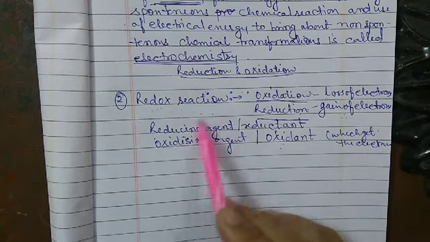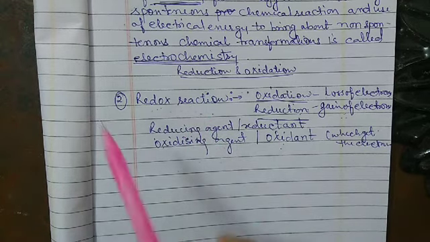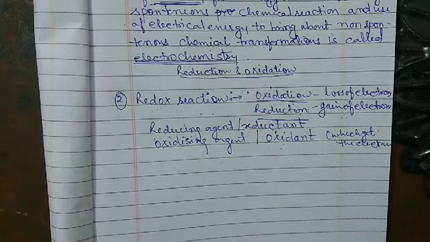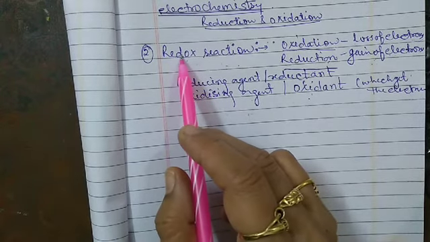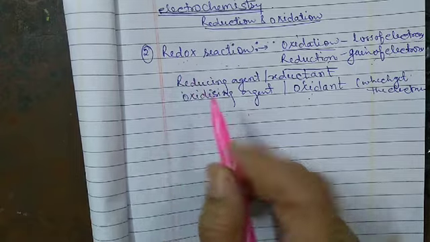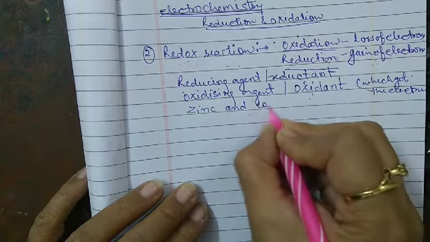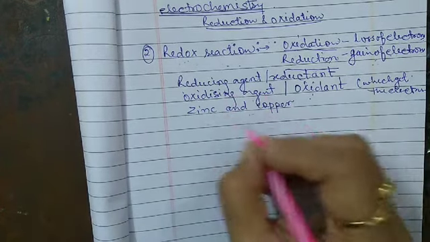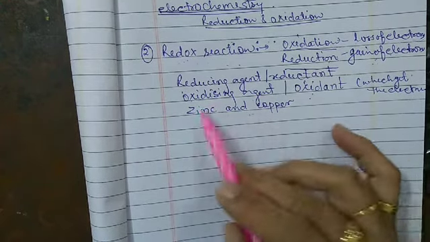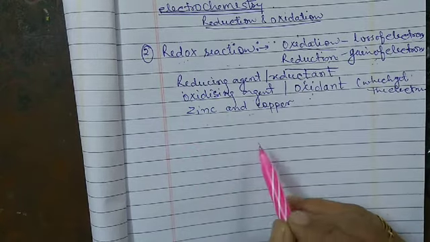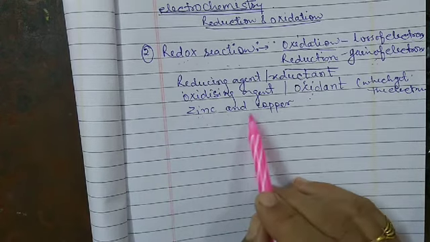So this is called, in an appropriate or aggregate term, a redox reaction. Now let us take an example of a redox reaction. For example, a reaction between zinc and copper salt occurring in a battery. Here we are talking about the reaction which takes place inside the battery, and in this reaction zinc loses electrons,